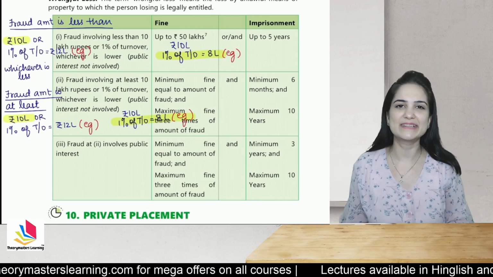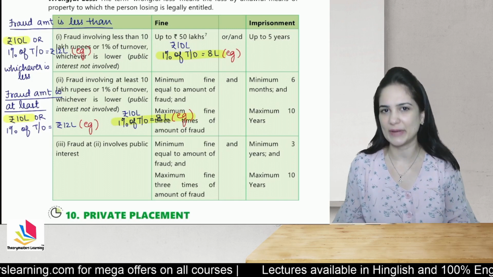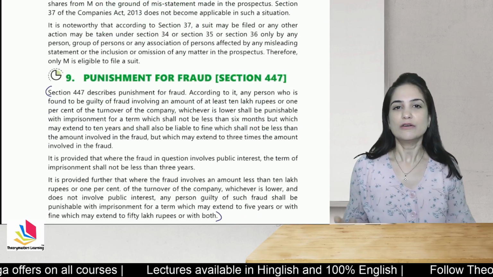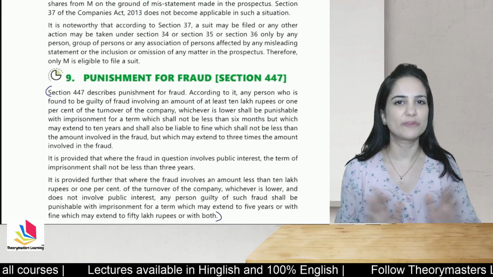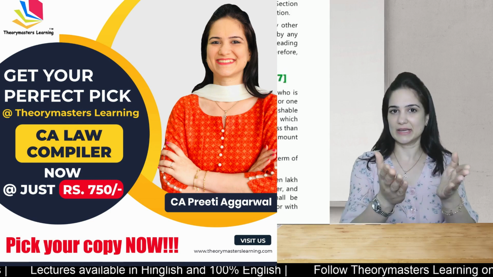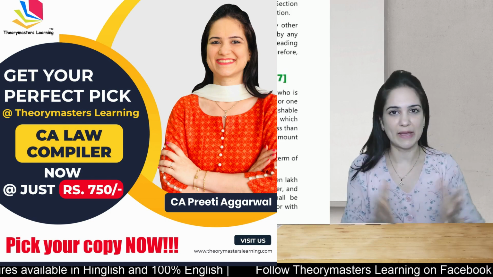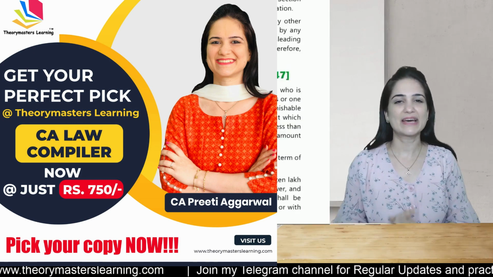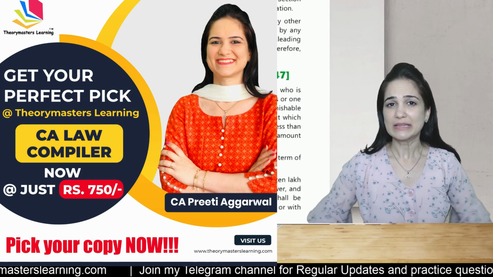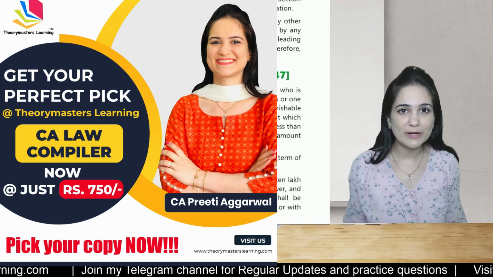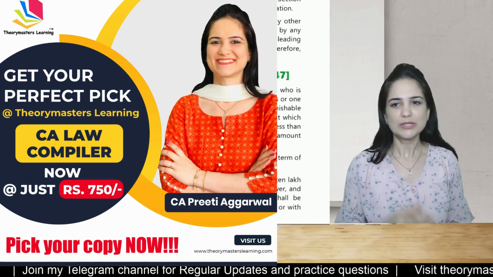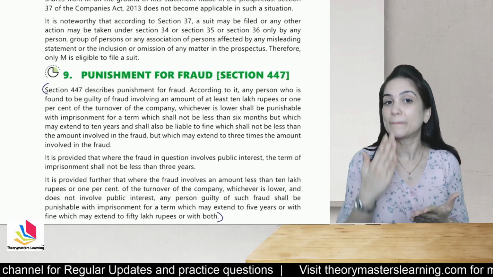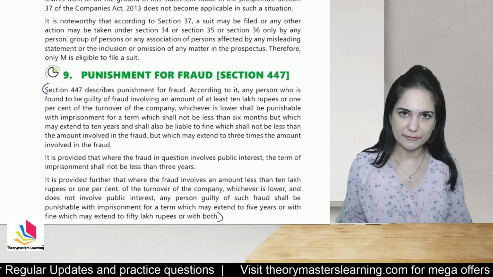Now, what exactly is section 447 and when are the provisions applicable? Section 447 is a general provision where you want to give punishment for fraud. Now, students, in context to what we are studying, prospectus, if the prospectus is misleading, so in that case, directors, promoters, officers, they may be subject to punishment for fraud under section 447. So it's a very general section. It will apply whenever there is fraud and you wish to punish the parties involved in fraud.